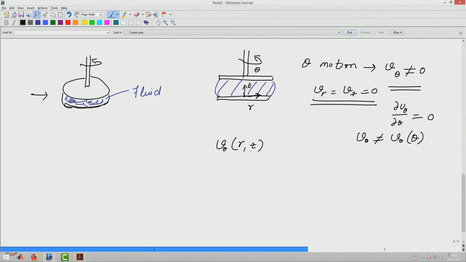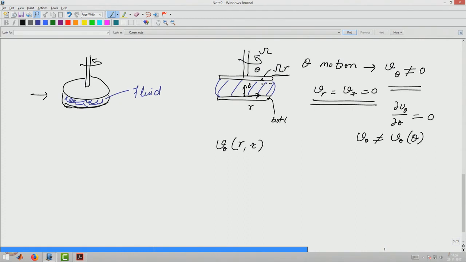Now, again it helps us to look at as to why this could be the case, given that the top plate is rotating. At any point the velocity is going to be, let us say this rotation rate is omega. So, anywhere velocity is going to be omega r. So, therefore, if you look at any fluid element here, it is going to be driven based on this rotational velocity, and of course, the bottom plate is stationary.